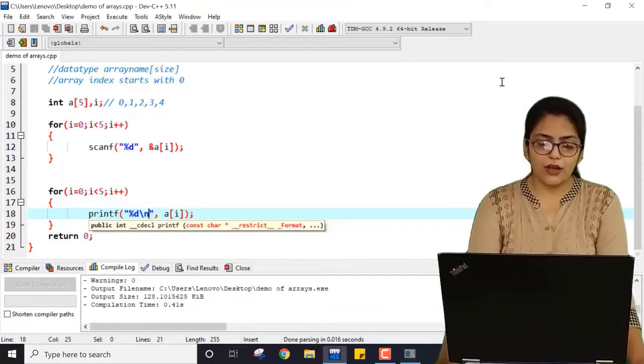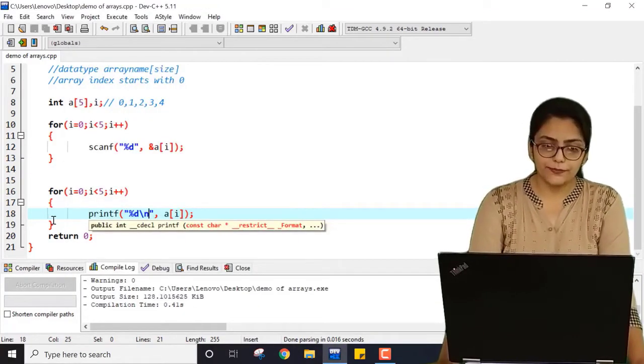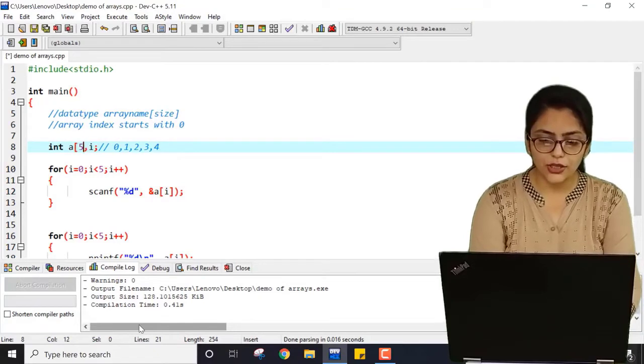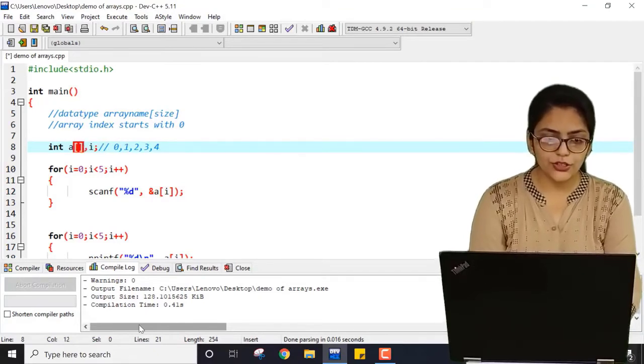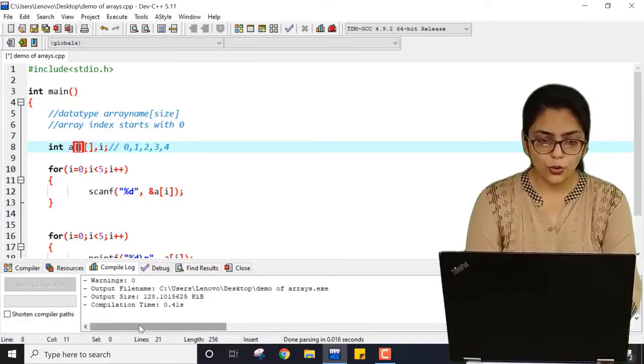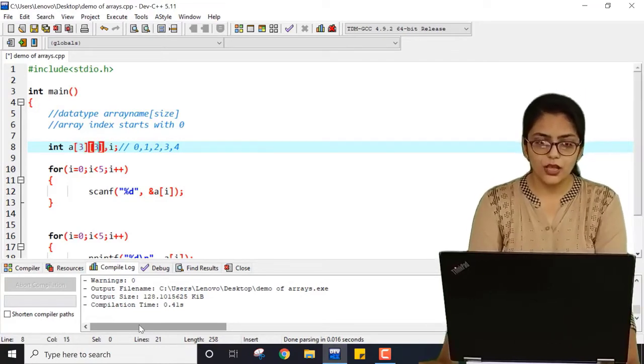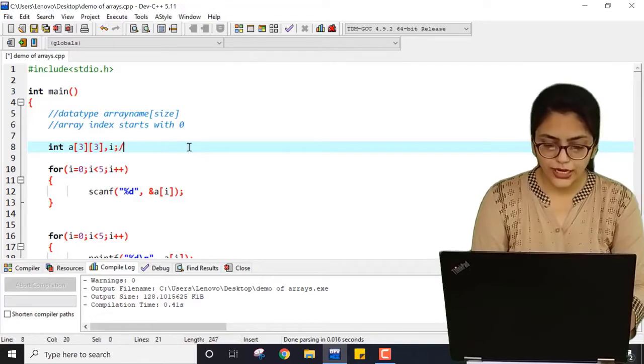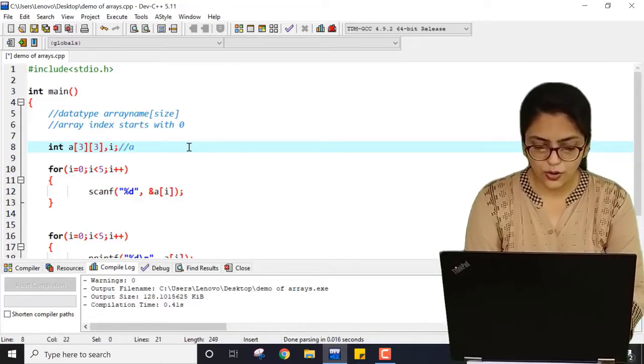How can I identify two-dimensional arrays? For declaring a two-dimensional array, I have to write the size of the matrix, since a two-dimensional array has rows as well as columns. And here the values will be like A of 0, 0, A of 0, 1, A of 0, 2.